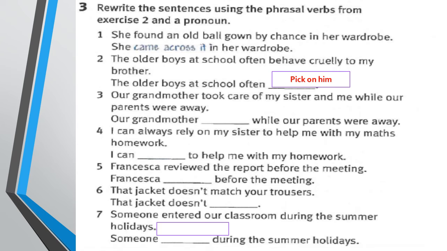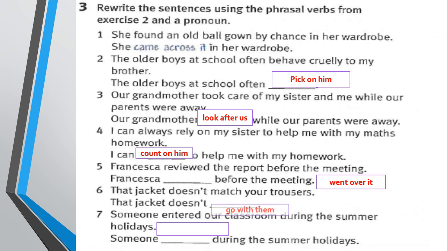Number 3, look after us. Number 4, count on him. Number 5, went over it. Number 6, go with them. And number 7, broke into it.